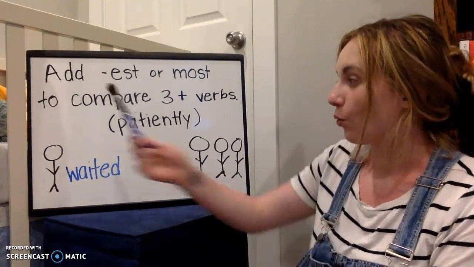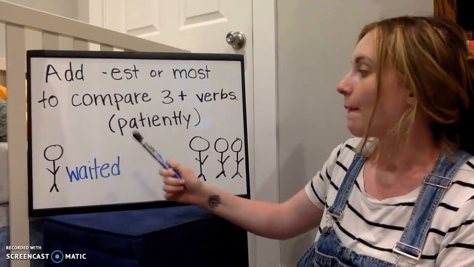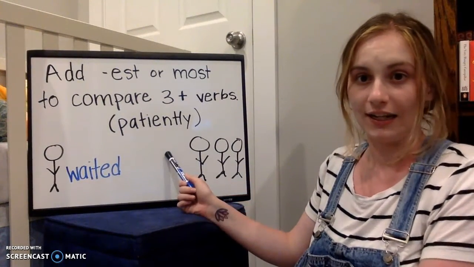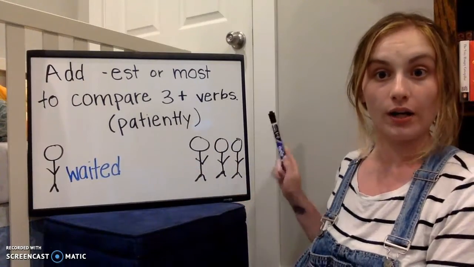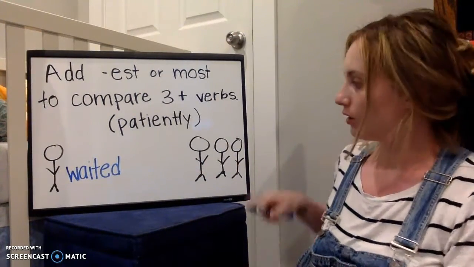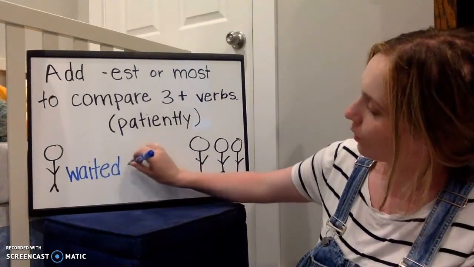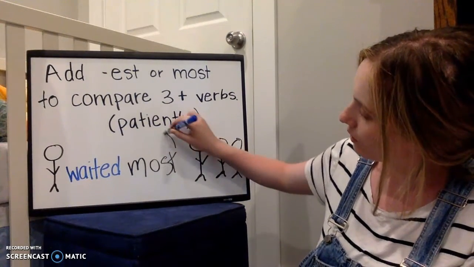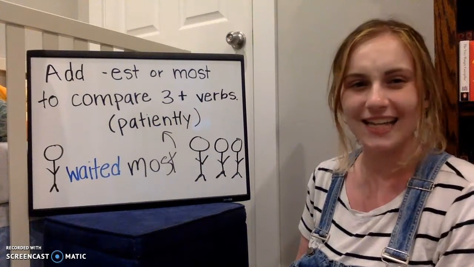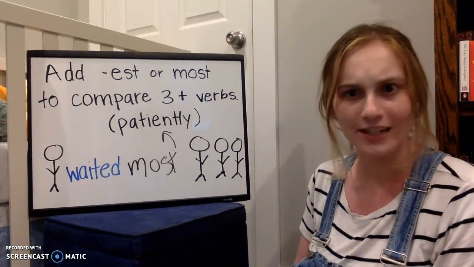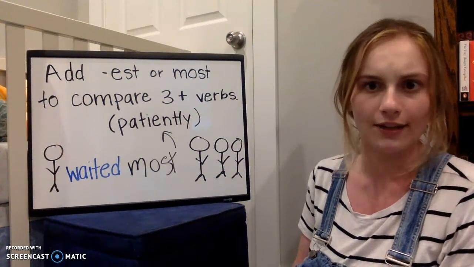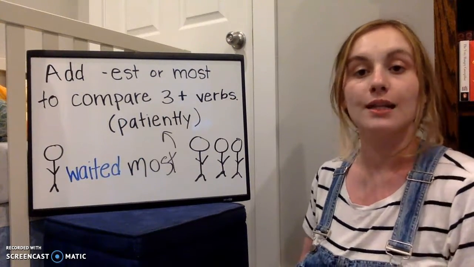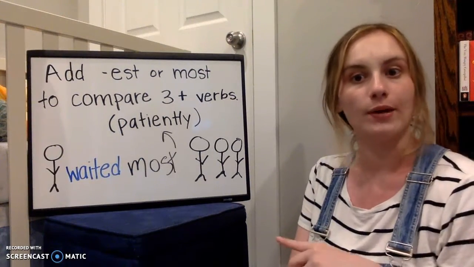So we're going to say Will waited most patiently out of everyone, right? So most is what we're going to use. Most patiently. We aren't going to say patientliest. That sounds ridiculous, right? People don't walk around saying stuff like that. We're going to say most patiently out of everyone.